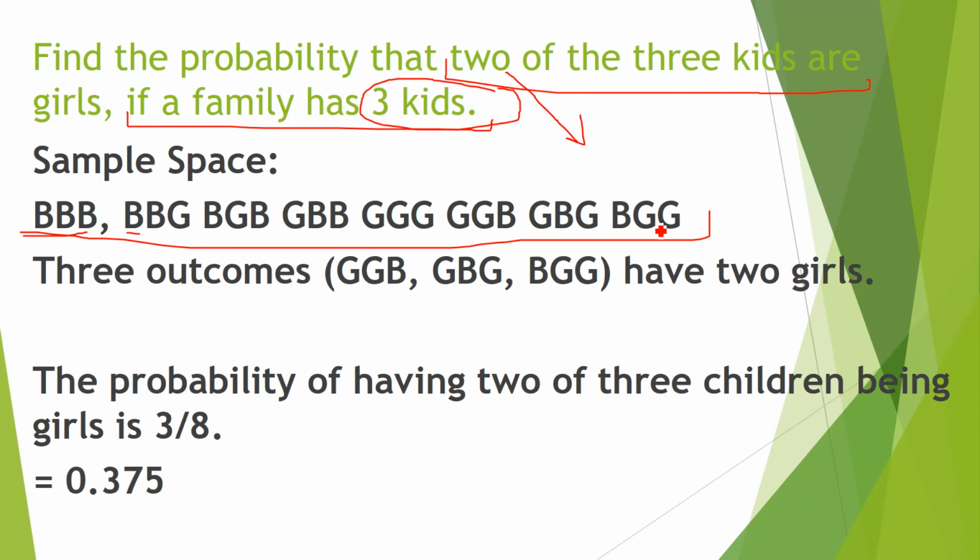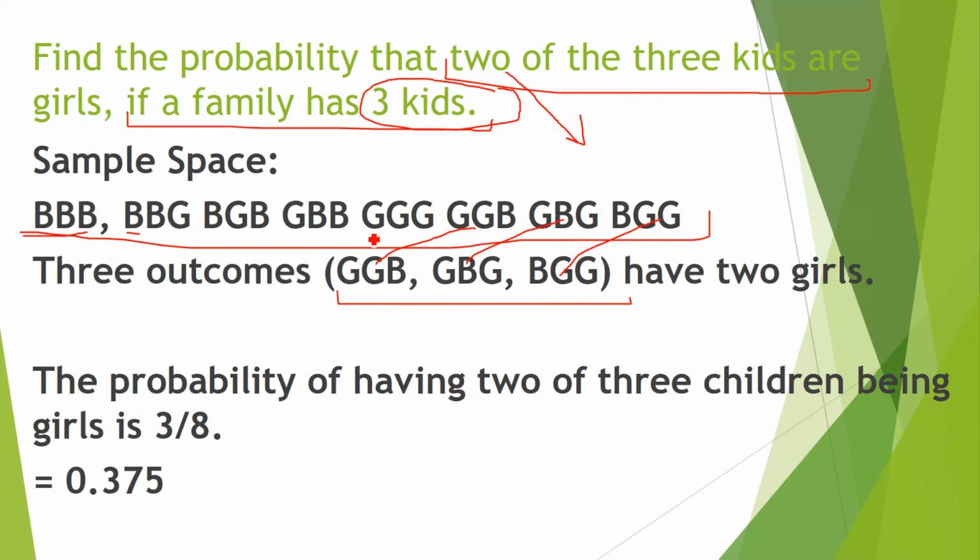There are 8 possibilities, and only 3 of them have two of the 3 kids as girls. This one, GGB, is one, this one, and this one. Out of 8, there are only 3 possibilities with 2 girls and 1 boy.